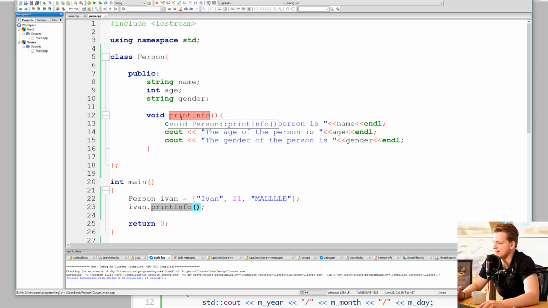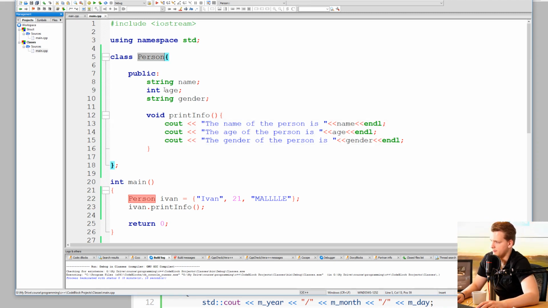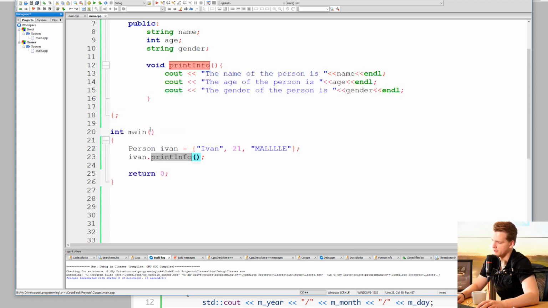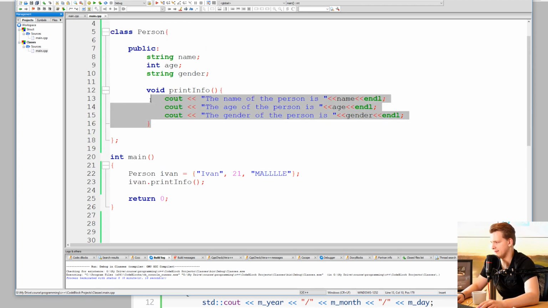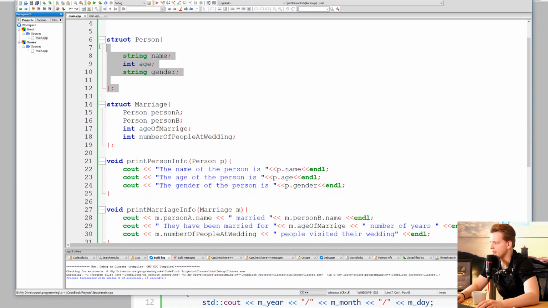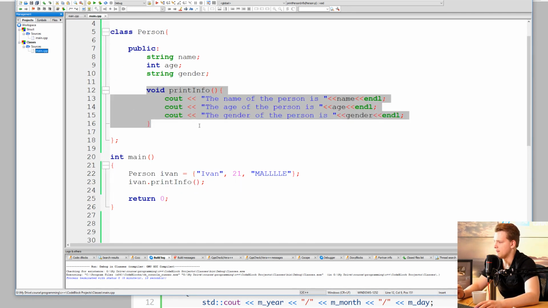So you see, in this easy way, we're able to call code inside a variable with its own specific type called person. And as you can see, this is much cleaner. It's much cleaner to embed this functionality in the class instead of having the struct here and then somewhere outside you define the function to print the information about the struct. Much better to have it inside like this.